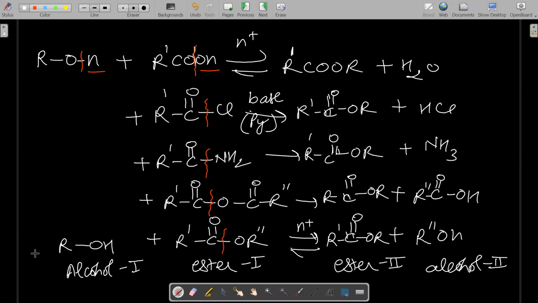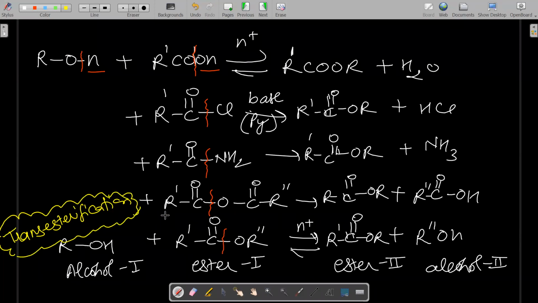Okay. So the last reaction is called the trans-esterification reaction. I think someone has heard about this word, trans-esterification. What is the meaning of trans-esterification reaction? It is when the ester reacts with alcohol to form a different ester and a different alcohol. This is used in the formation of diesel, biodiesel, algae to diesel, algae to oil.